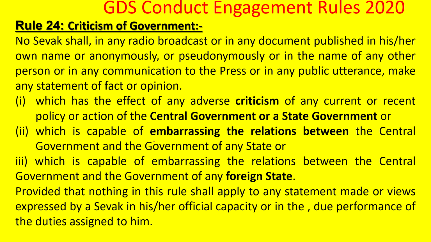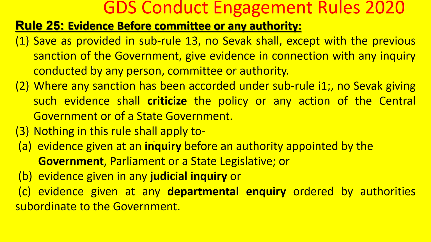There is an exception for this rule: in the official capacity of the sevak, if any statement is given in the due performance of duties as ordered by his superiors, then it can be done.